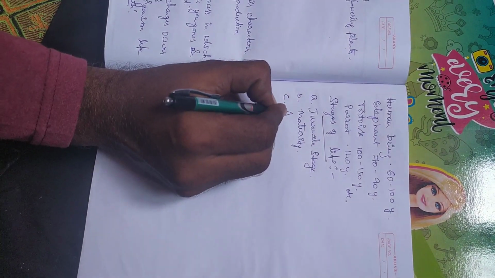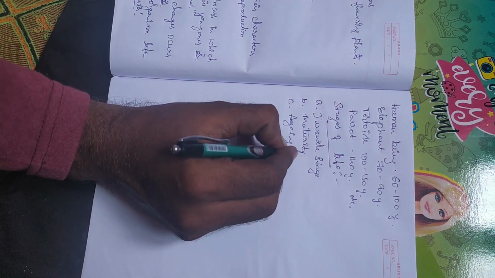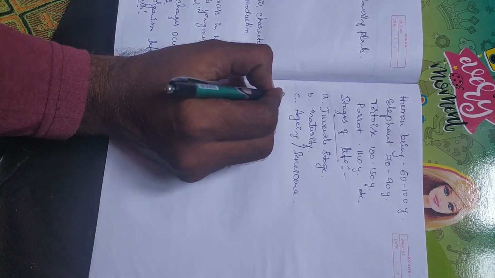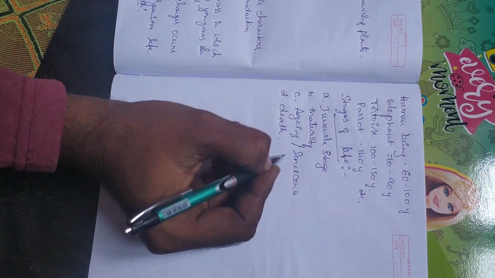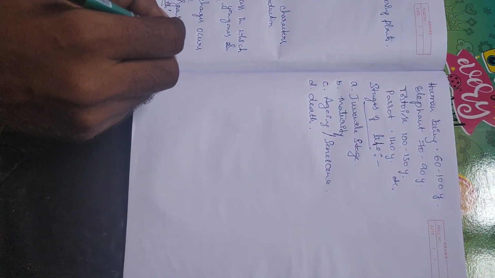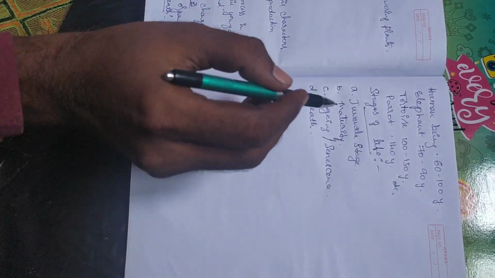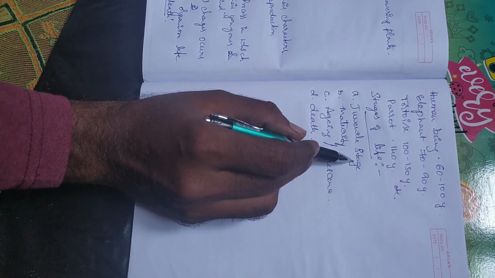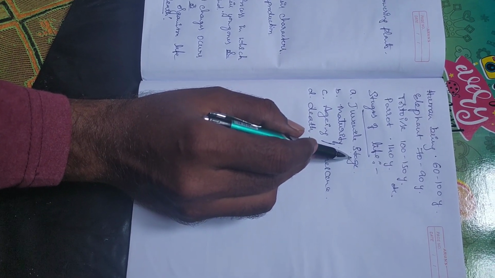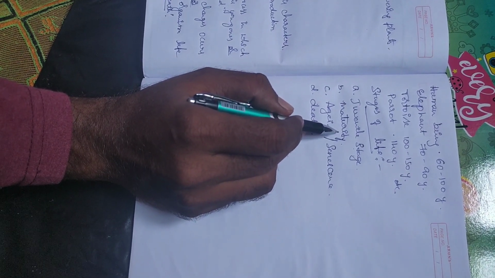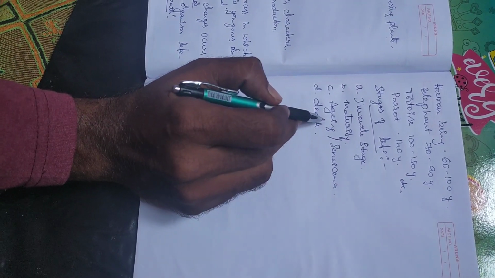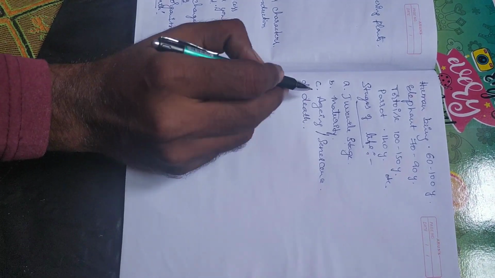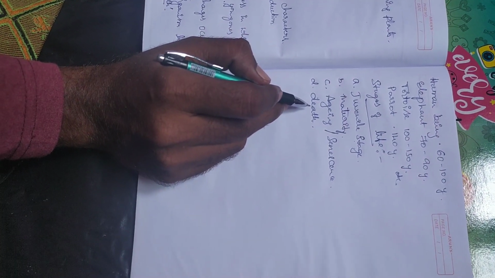Third one, aging or senescence. Fourth one, death. All organisms undergo these stages. The juvenile stage is the initial stage of an organism, starting from birth. The final stage is death.